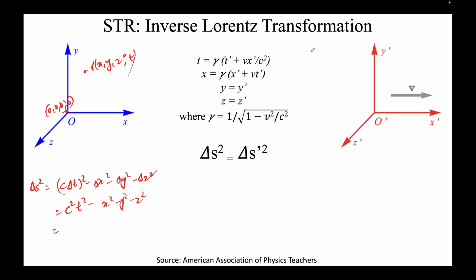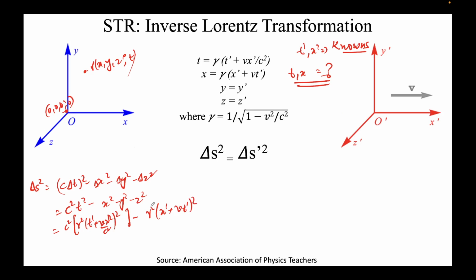And I'll put these values here, because these t prime and x prime are knowns. Remember, t prime and x prime, we know their values, we call them knowns, and t and x are unknowns or dependent variables, whatever you want to call them. So I'll replace the value of t, so it will become c square times gamma square t prime plus v x prime over c square, whole square, minus the value of x, which is gamma square x prime plus v t prime, whole square. I'm just dropping y and z, it will not change the algebra much.